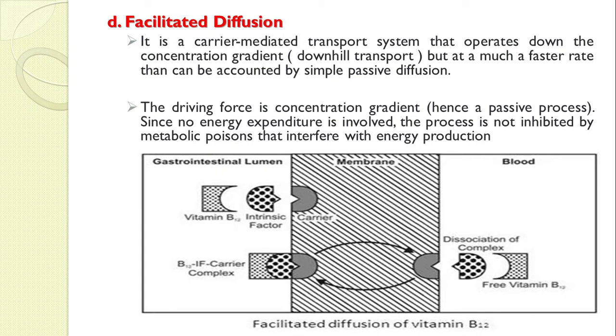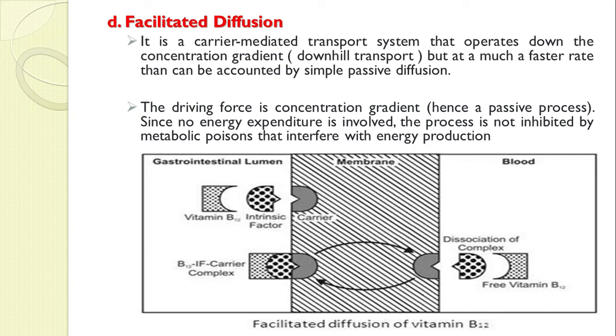Facilitated diffusion is also a carrier mediated system that operates down the concentration gradient, as downhill transport, but at a much faster rate than simple passive diffusion. It is similar to carrier mediated transport, but it comes under the diffusion process.